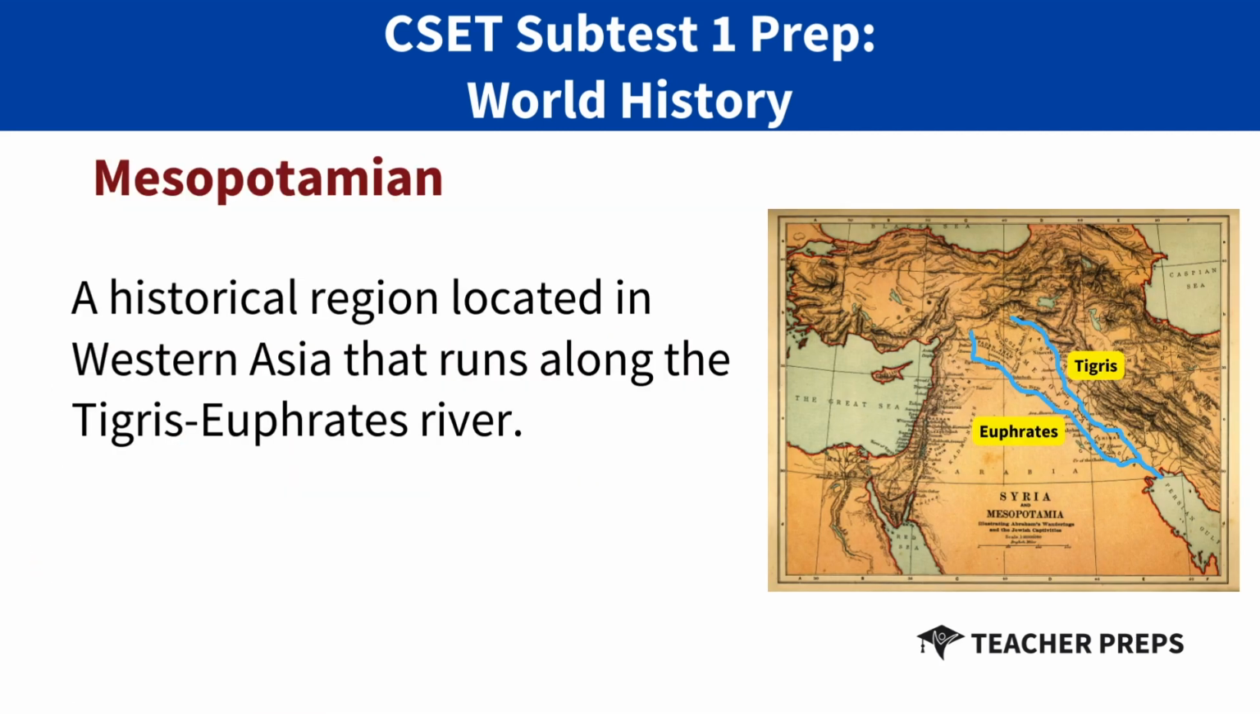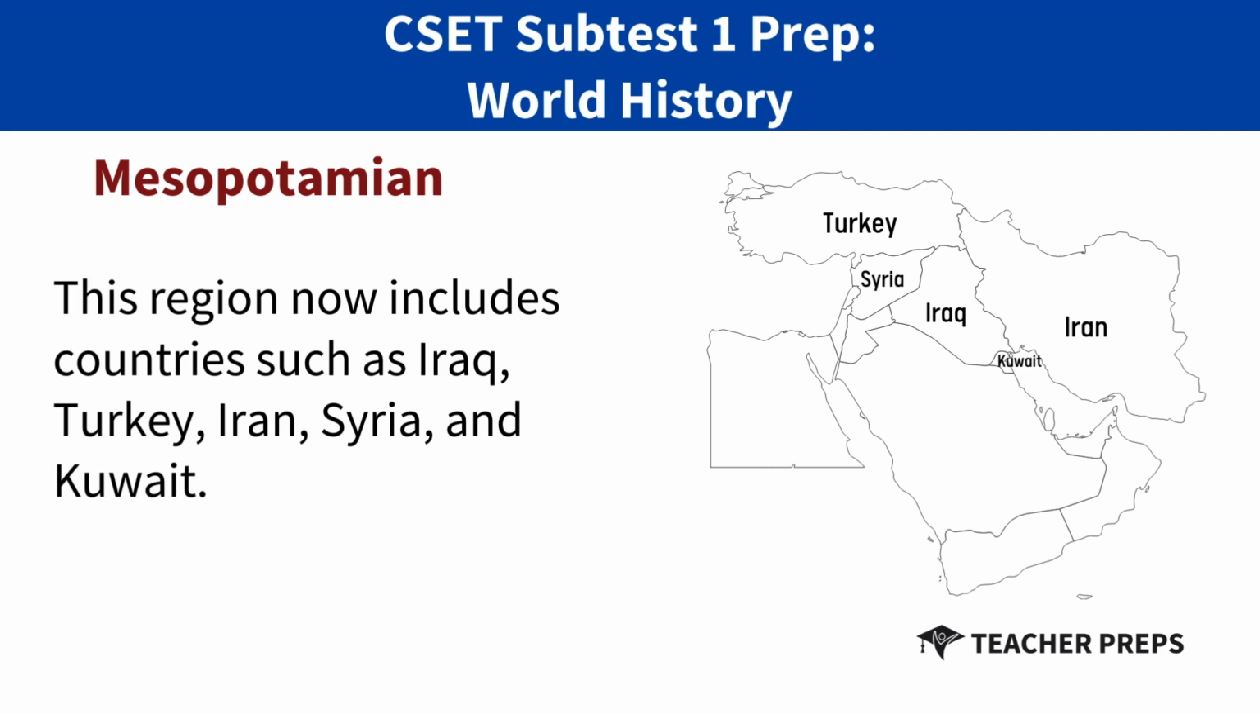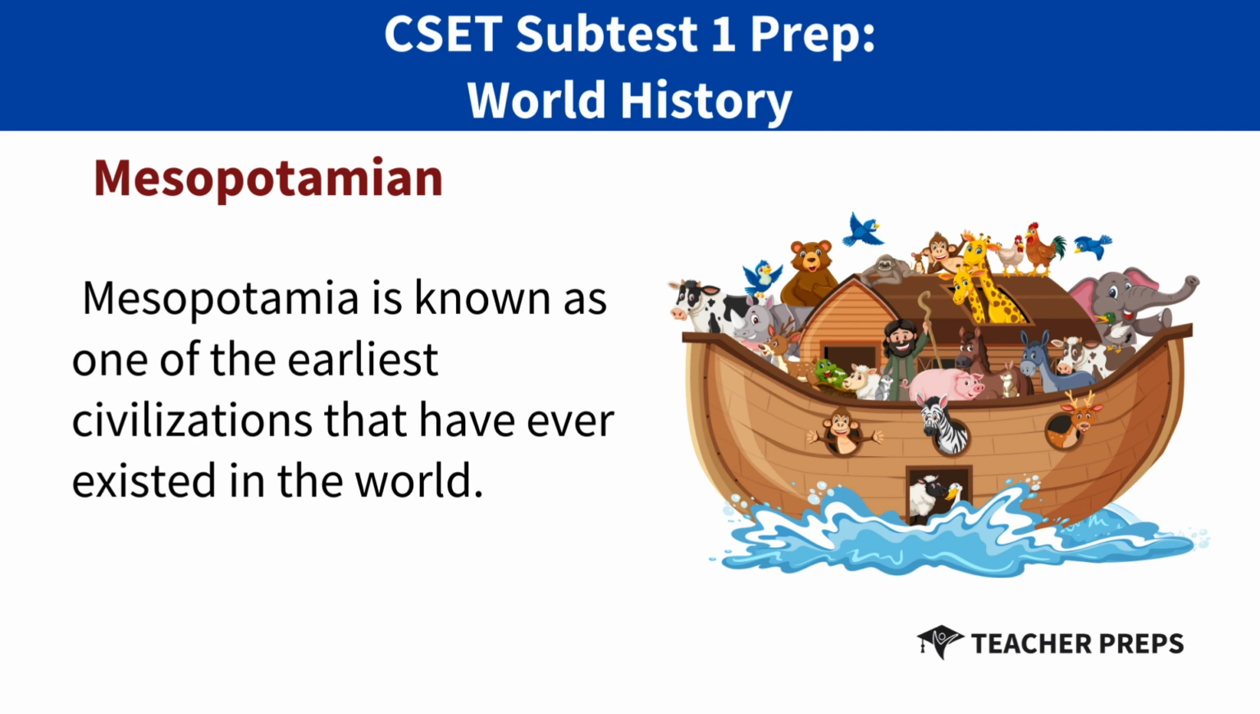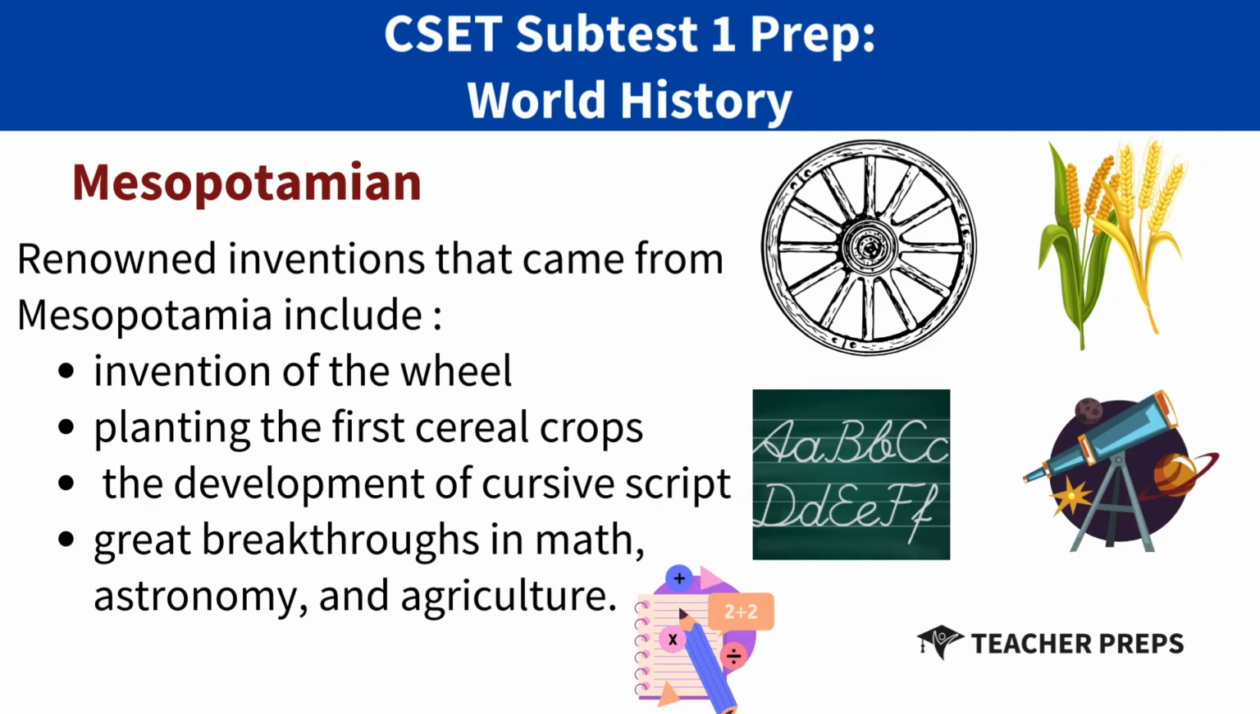Now, this is a historical region located in Western Asia that runs along the Tigris-Euphrates River. This region now includes countries like Iraq, Turkey, Iran, Syria, and Kuwait. From around 150 BC, this region was a battleground between the Romans and the Parthians. Mesopotamia is known as one of the earliest civilizations that has ever existed in the world.